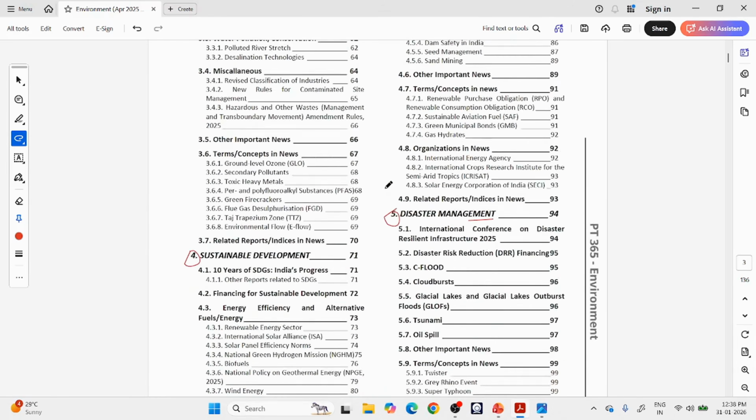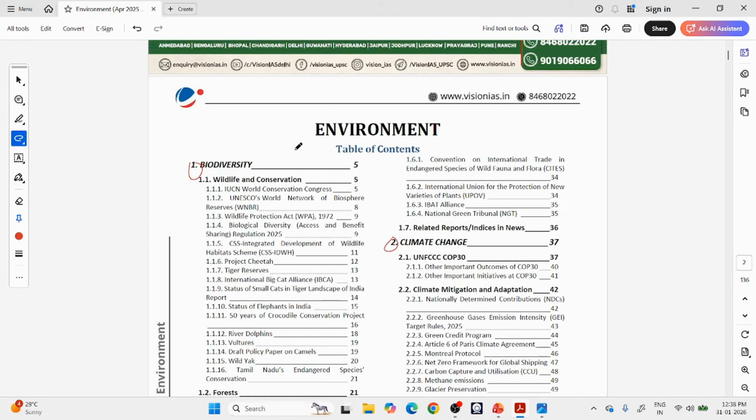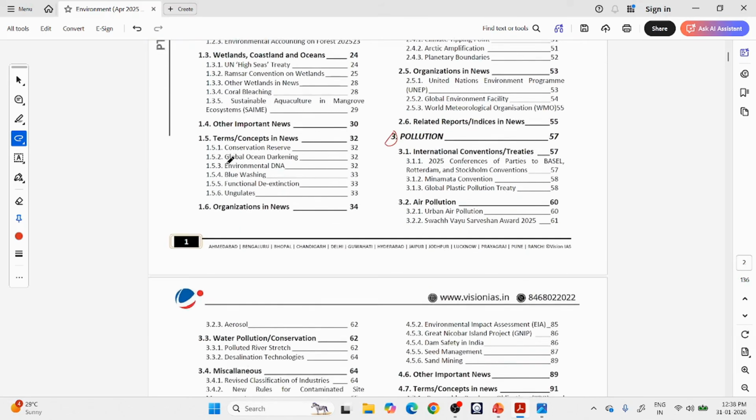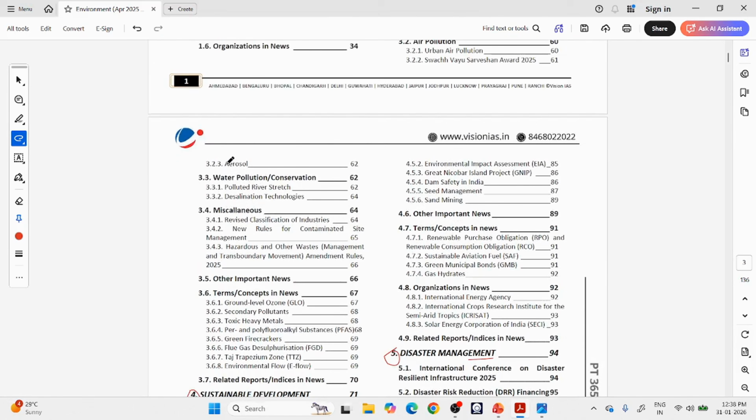Now let me explain why the structure of environment is organized this way: biodiversity, climate change, pollution, sustainable development, etc. If you see the static portion of the environment subject, you can take any PDF. You can prepare from the Shankar IAS environment PDF, or from the PMF IAS environment book. Both are good, but we recommend PMF IAS. On our channel we will be uploading PMF IAS book full lectures along with this PT-365, because we believe